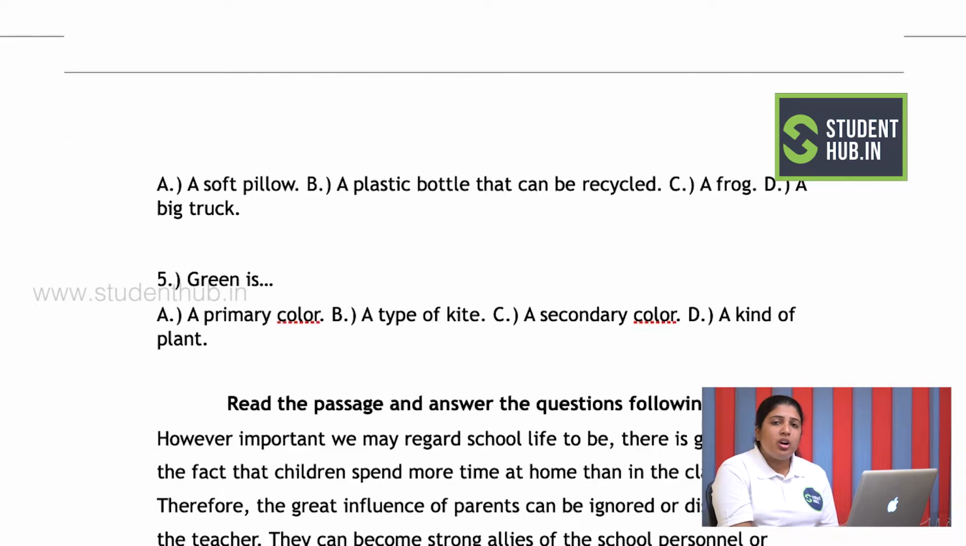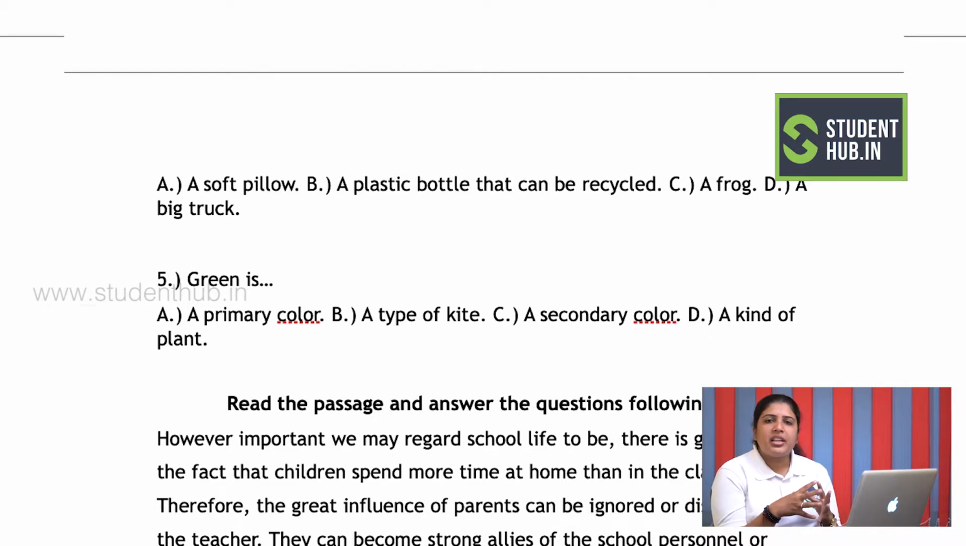When you go to question number 5, it says green is. Now we're talking about what green is all about. Is it a primary color? Is it a secondary color? Is it a kite color? Or is it a kind of plant? So when we went to the passage, we saw that green is made up of blue and yellow. So it is a secondary color. So now I have my option here C, which says a secondary color. So my answer for question number 5 would be option C. Green is a secondary color.